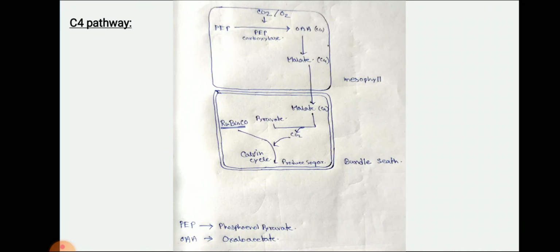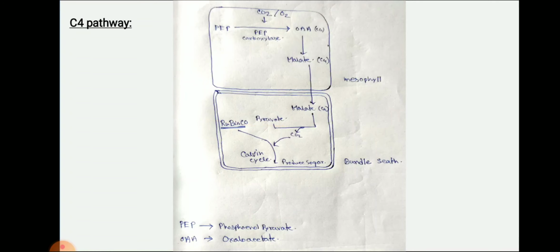Now we come to the main topic, the C4 pathway. Here C4 pathway means compartmentalization. To prevent this waste of ATP, the plant needs a different pathway where Rubisco can bind only carbon dioxide, not oxygen. It should not have access to oxygen, because you can't separate oxygen and carbon dioxide from the air, so the best way is to make a compartmentalization.